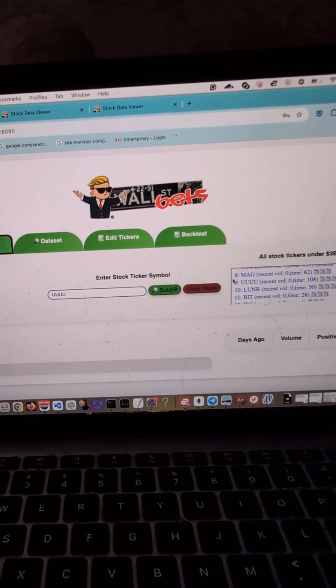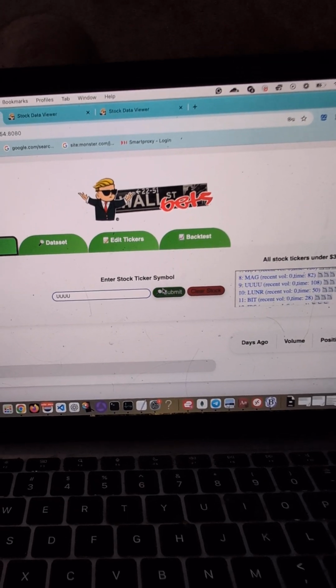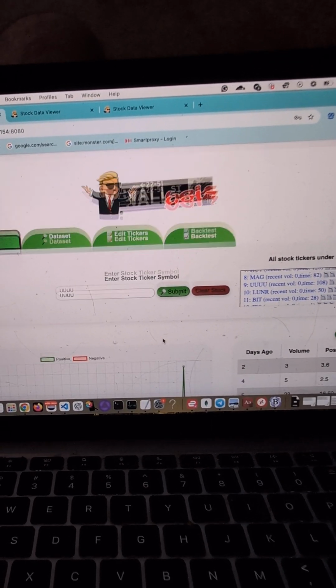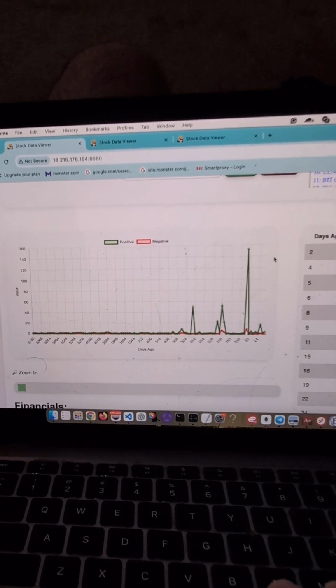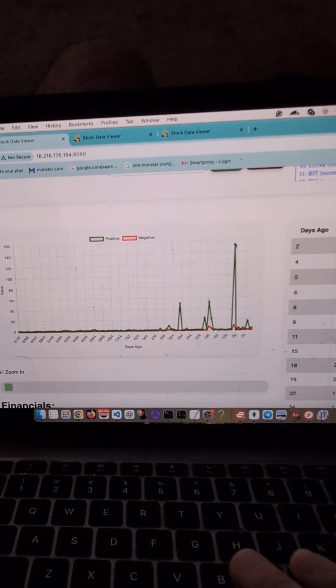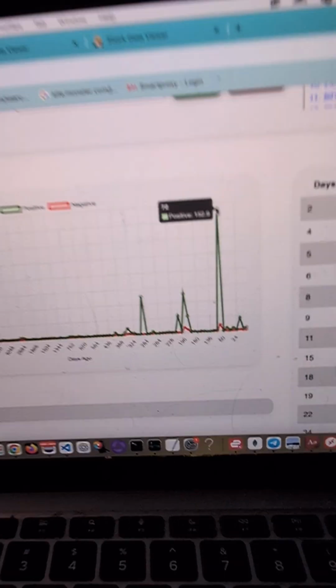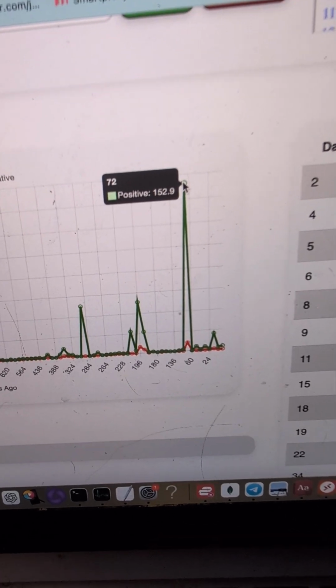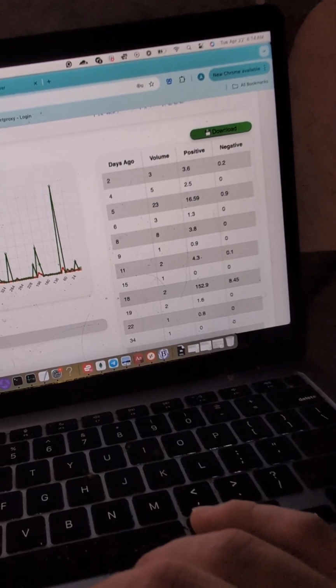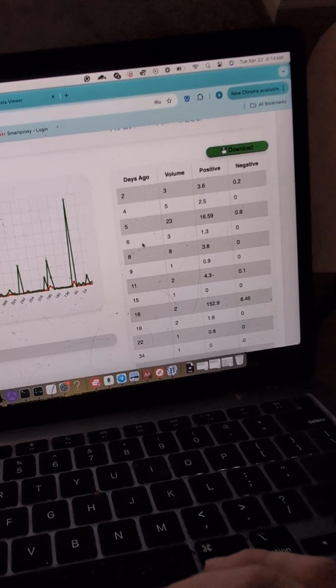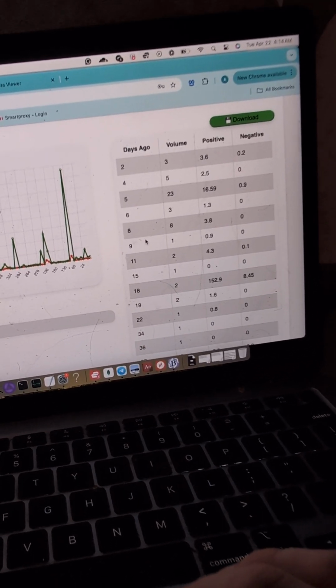So we're going to test UUUU, and we're going to see what data it charts to the screen. As you can see, recently UUUU had a very high net positive sentiment of 152. And then there's a table over here that also charts how many days ago it was mentioned.